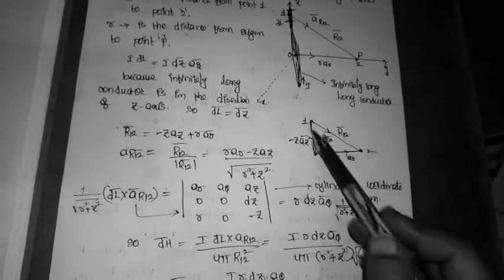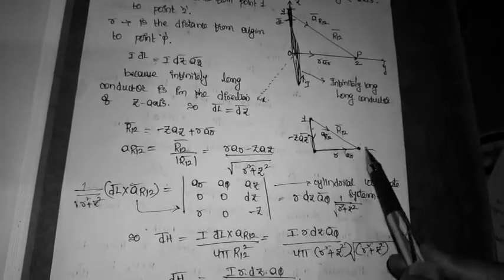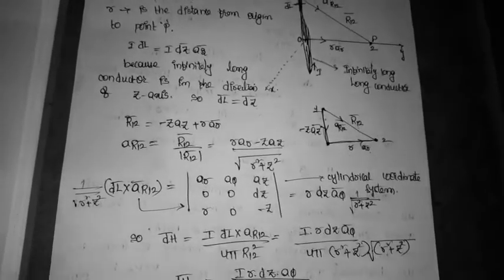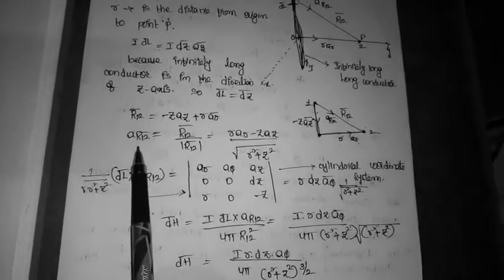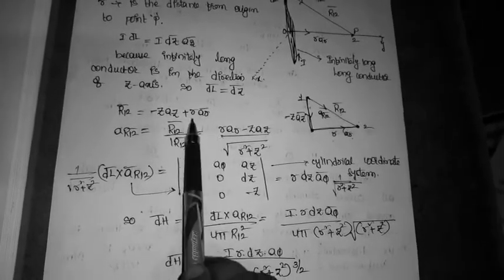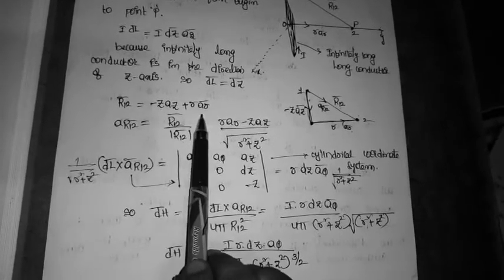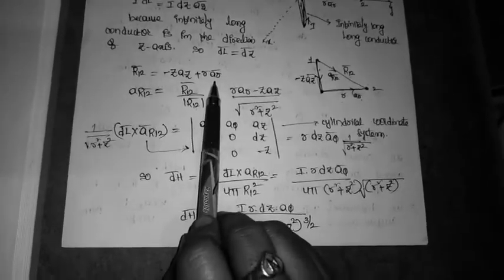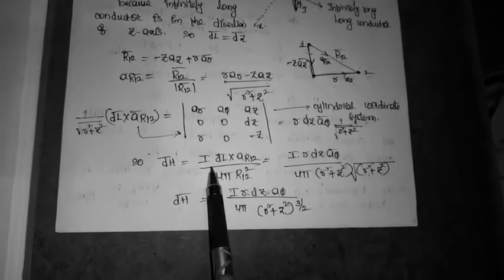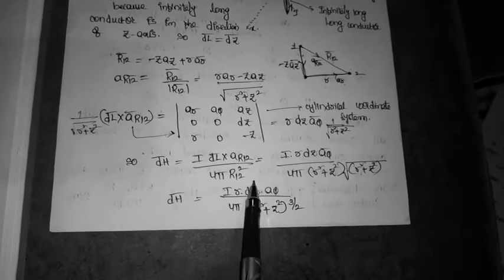Or you can consider the right angle triangle. This one is equal to this one plus this one, square root, by Pythagoras theorem. So I calculate the modulus. Unit vector is nothing but vector by its magnitude. Vector is nothing but r a_r minus z a_z, by magnitude, which is square root of z square plus r square. According to Biot-Savart's law, what is the formula? I dl cross a_R12 by 4 pi R12 square.